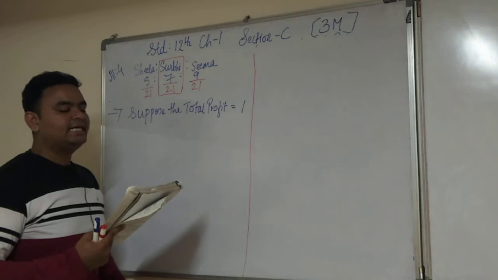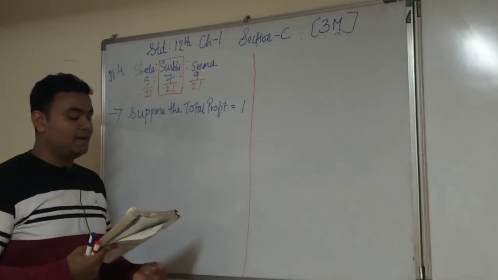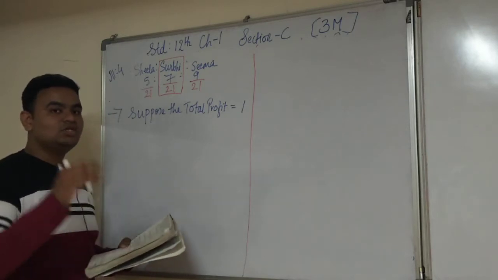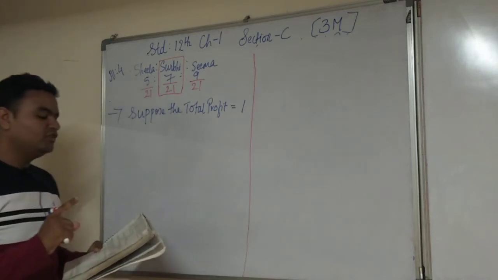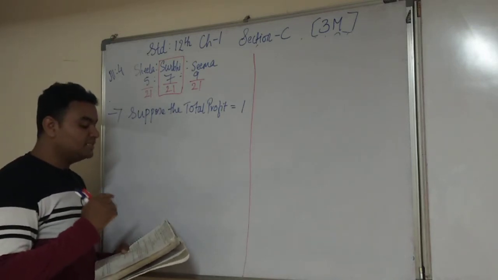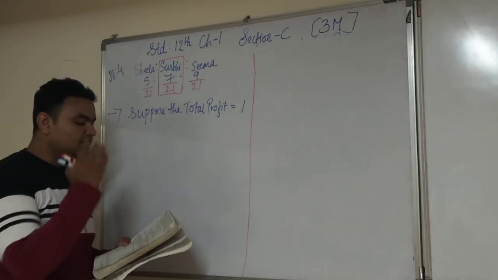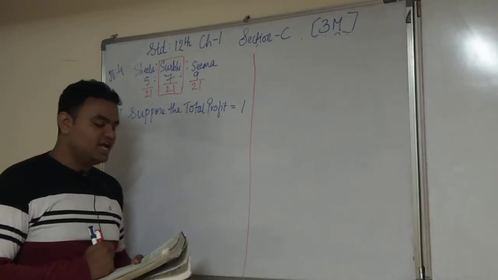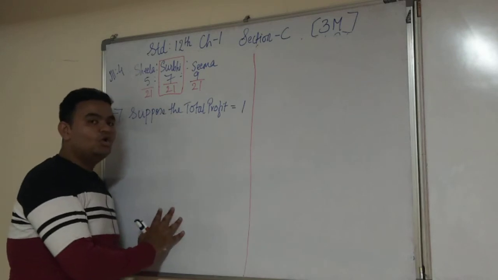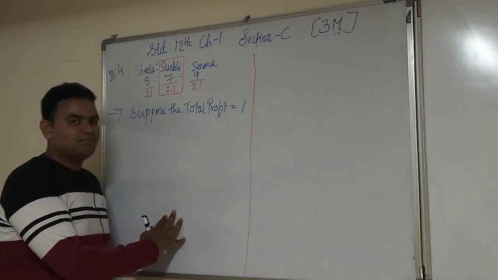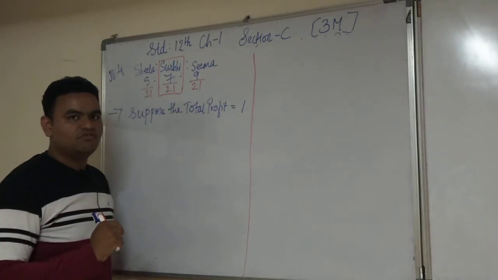Manager Sanket is entitled to receive 10% commission from profit after deduction of such commission. So manager Sanket is entitled to get how much? 10% after deduction. Underline that line in your textbook: after deduction of his such commission. That means after deducting that commission, he is entitled to get 10% commission. But here it is given that Surbi receives a share in profit of rupees 7,000. That means Surbi has already got the share of 7,000 in the profit, having the share of 7 by 21. So he got 7,000 as a share in profit.